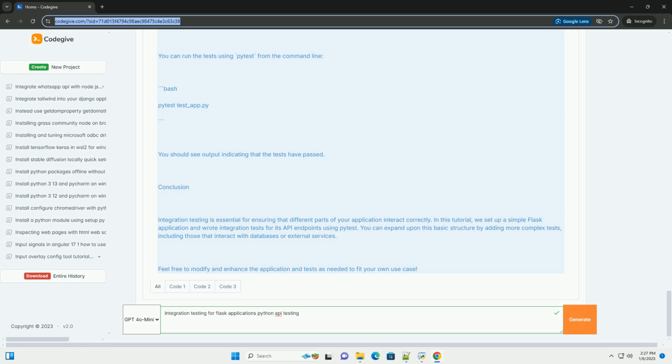Running the tests. You can run the tests using pytest from the command line. You should see output indicating that the tests have passed.